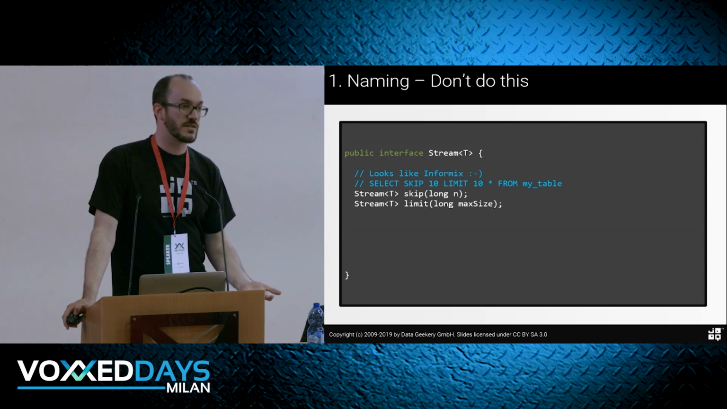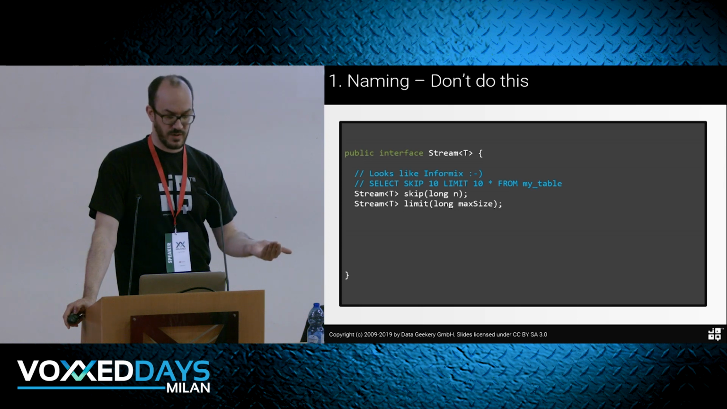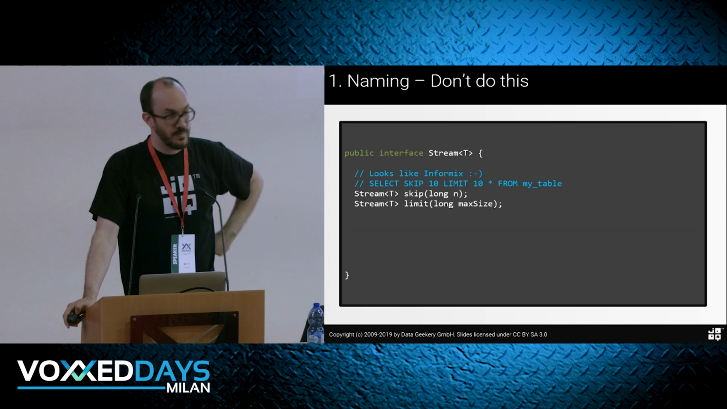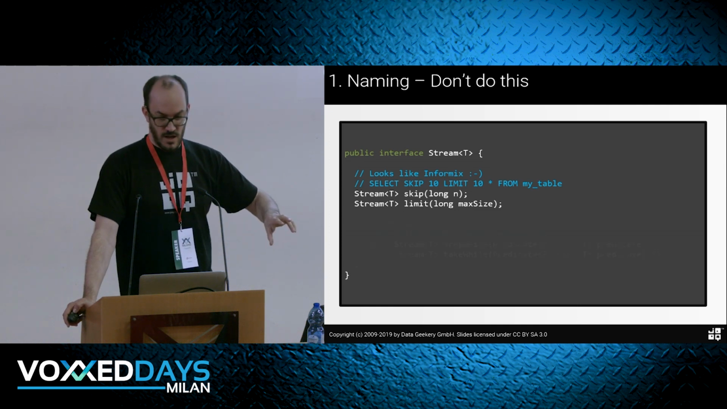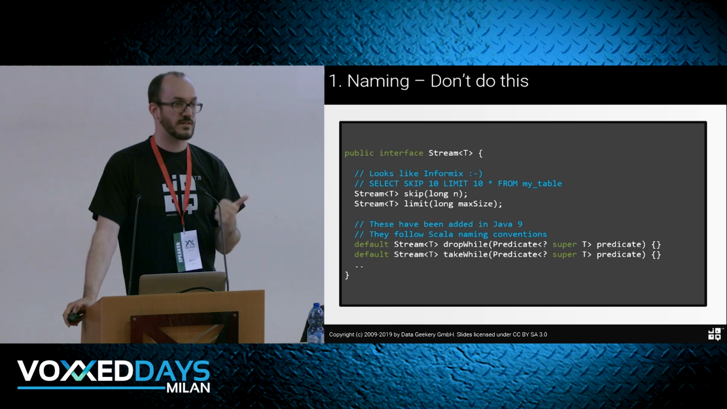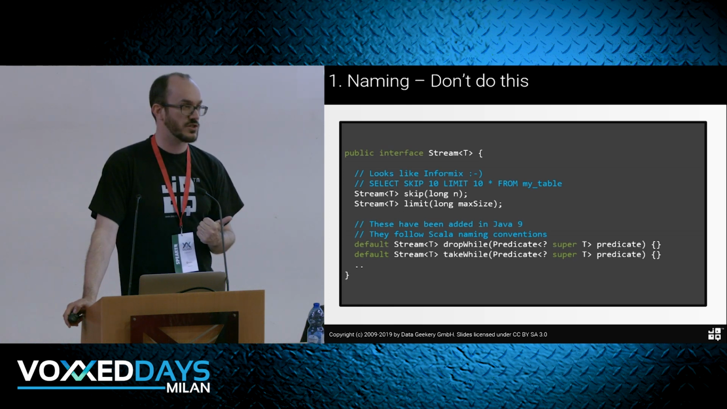There were those discussions when they developed Java 8 and the stream API. A lot of people said, don't do skip and limit, use drop and take, because that's what all the cool kids do. And they did eventually, right? But they didn't refactor the old names because it's the JDK. You can't change names anymore in the JDK. They should not have introduced the new names.